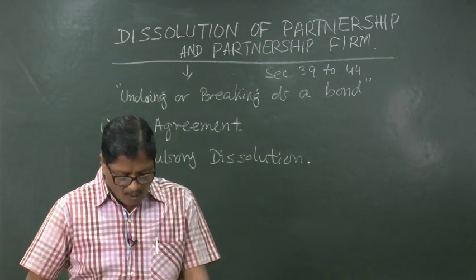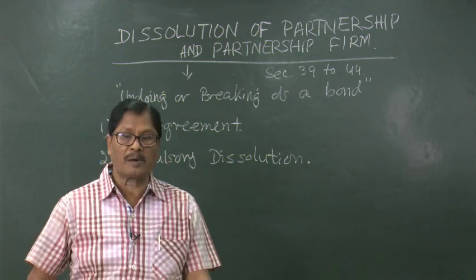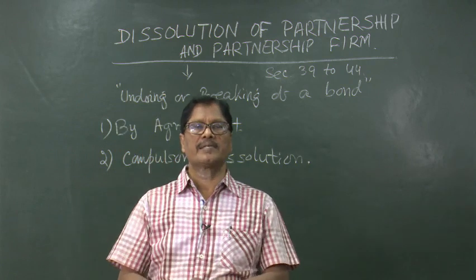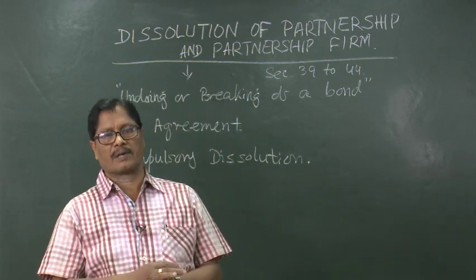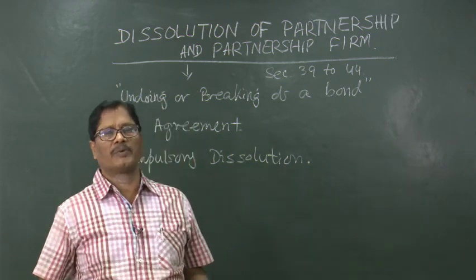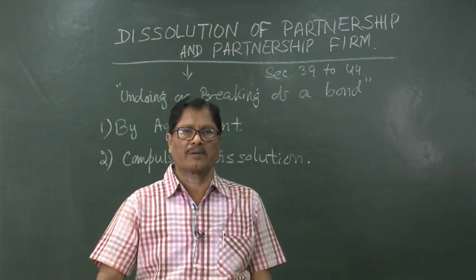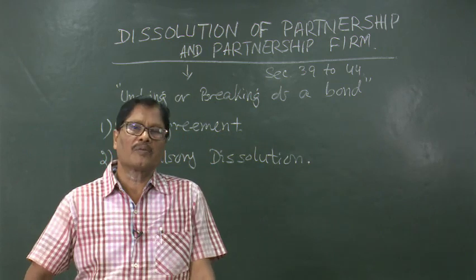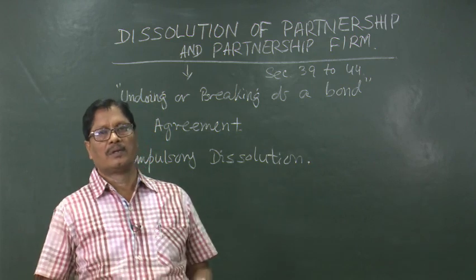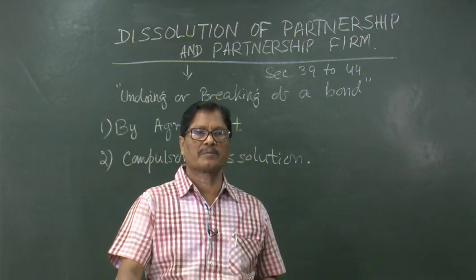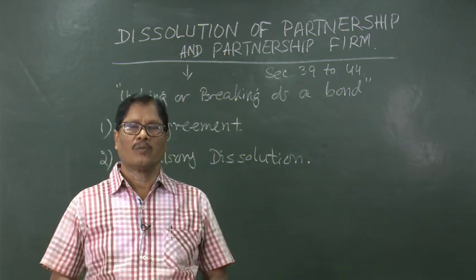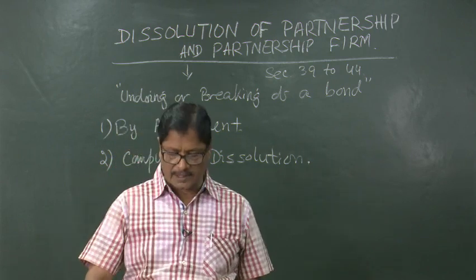number 1, where all the partners or all except one partner become insolvent. When all the partners become insolvent, naturally nobody is in a position to sign any agreement or enter into a contract. So, naturally the partnership firm will have to be dissolved. When all but one partners are insolvent, only one partner is solvent, only he can do. So, that does not become a partnership, that becomes a sole trading organization. So, the partnership firm has to dissolve when all or all but one partners are declared insolvent.